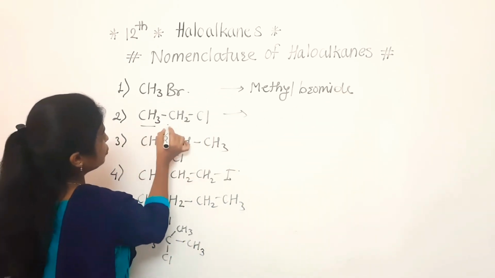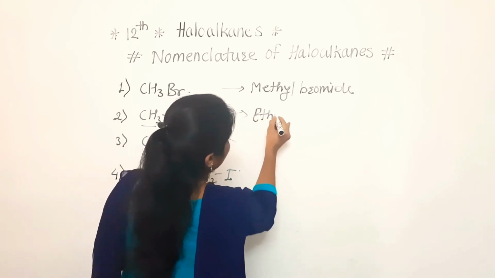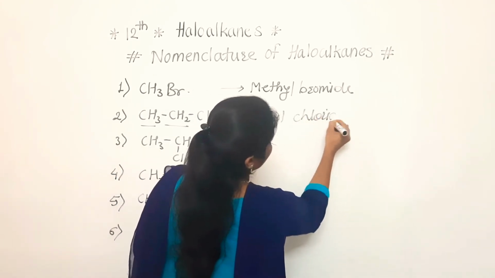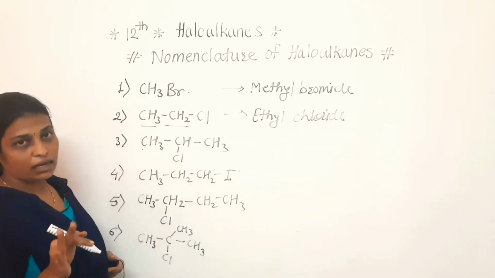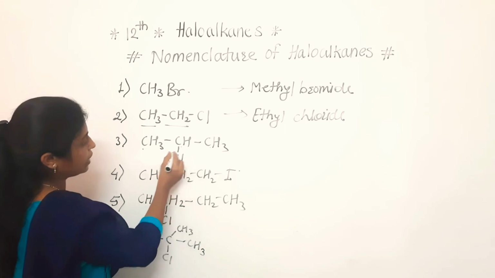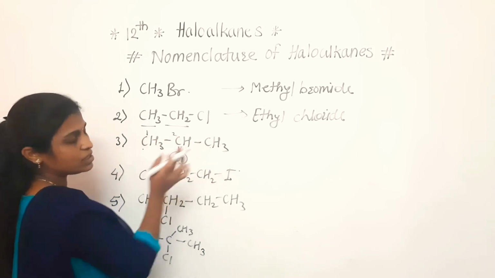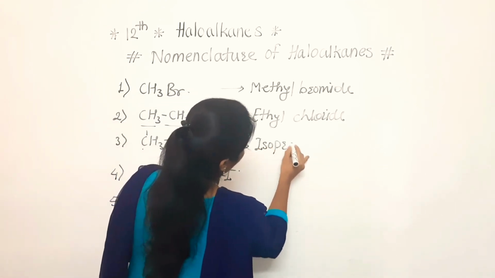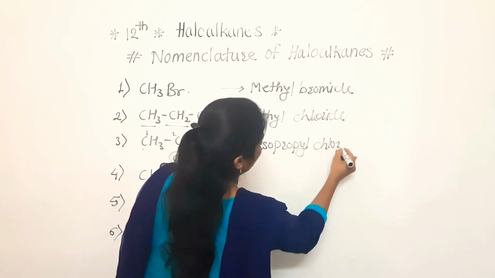Second one, CH3CH2. How many carbons are there? 2. So, it will be ethyl, Cl means chloride. Its common name is ethyl chloride. Next one, 1, 2, 3. 3 carbon atoms are there, but chlorine is attached to the second. So here if we consider numbering, second carbon, 1 CH3 group means it is the structure of isopropyl chloride. This is the structure of isopropyl chloride.